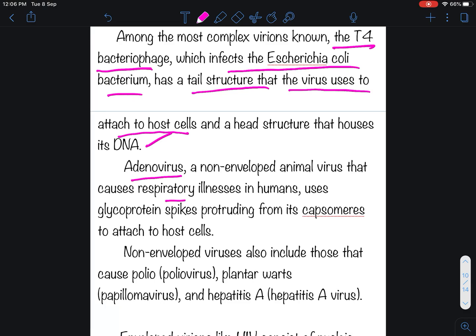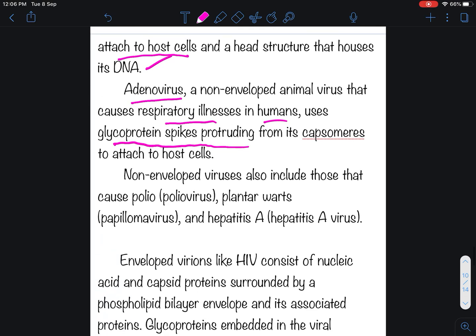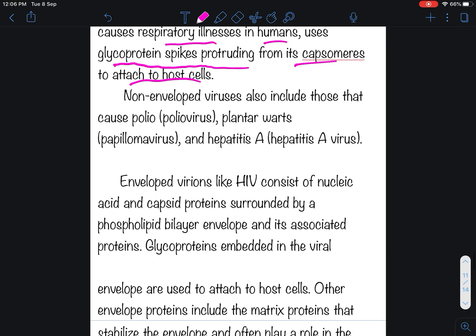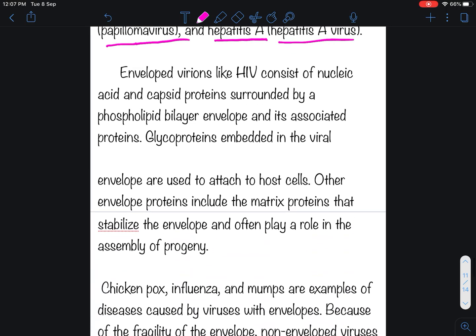Adenoviruses are non-enveloped animal viruses that cause respiratory illness in humans. They use glycoprotein spikes protruding from their capsomeres to attach to the host cells. Non-enveloped viruses also include those that cause polio, plantar warts, that is papillomaviruses, and hepatitis A, that is hepatitis A virus.